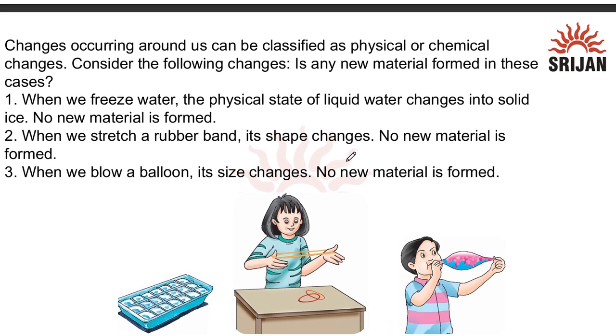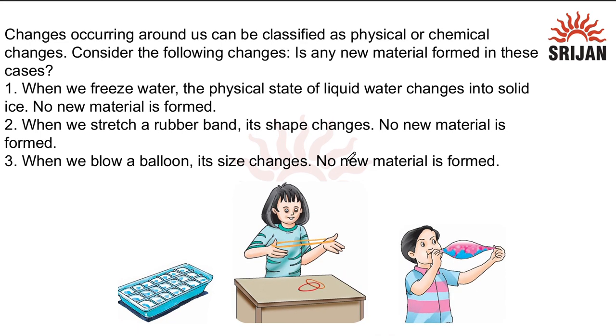Now, changes occurring around us can be classified as physical or chemical changes. Consider the following changes. Is any new material formed in these? First, when we freeze water, the physical state of liquid water changes into solid ice cubes. That means no new material is formed.